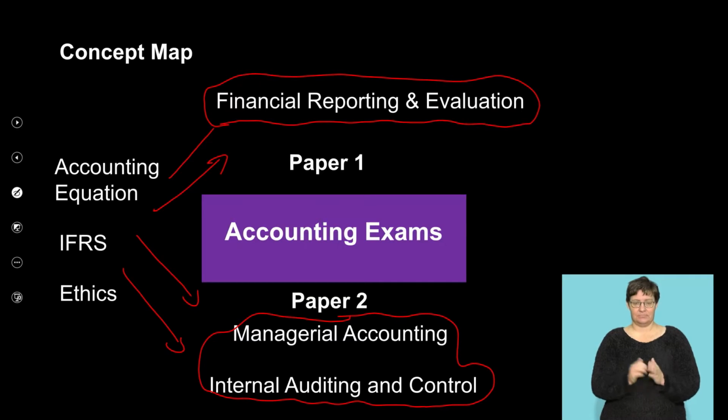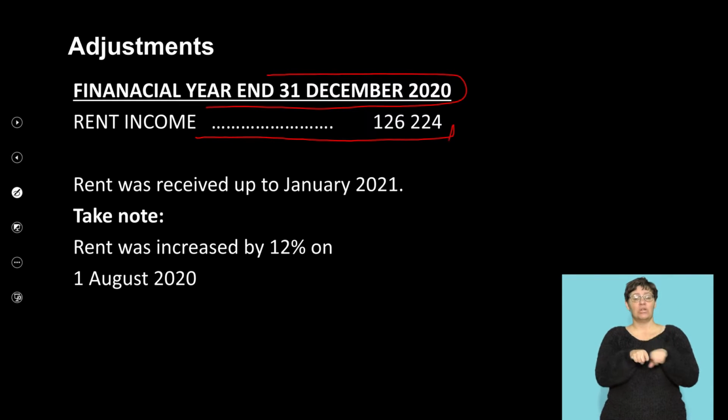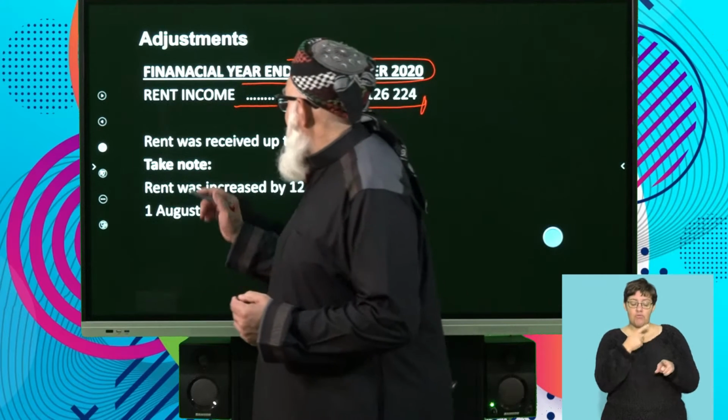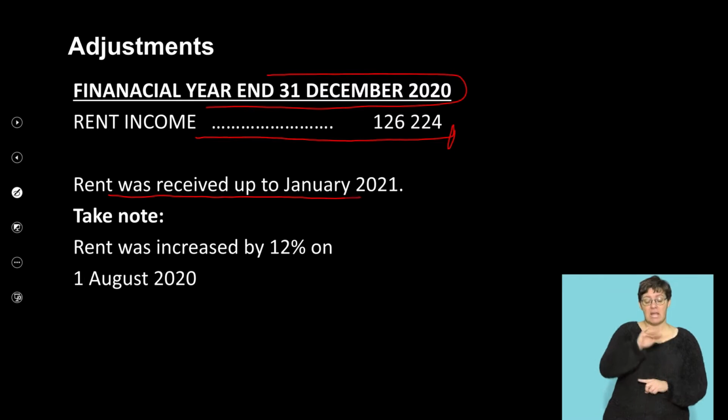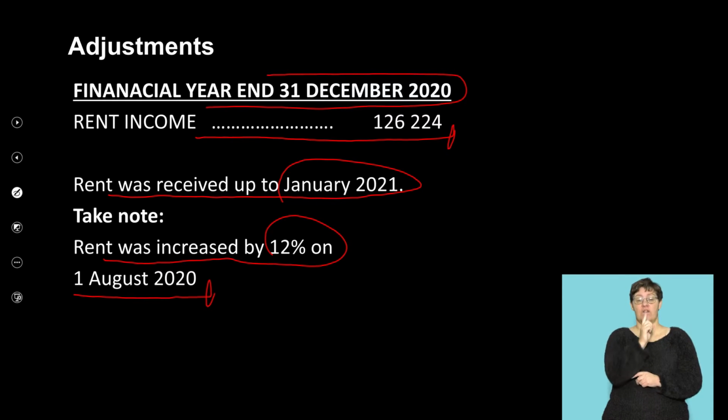Okay. So now, the financial year ends on the 31st of December 2020. Remember, we're doing an adjustment now. The rent income figure that's given to you in your trial balance is 126,224. Okay? The question now tells you that your rent was received up to January 2021. Take note that the rent was increased by 12% on the 1st of August 2020.